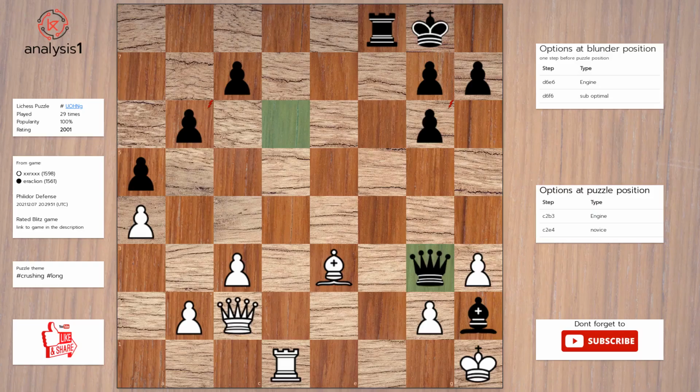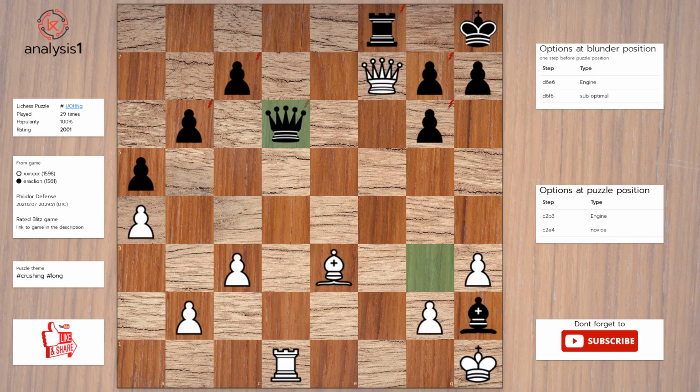Let's continue. The threats are: bishop takes pawn. Queen takes pawn. Checks in puzzle position are: queen to b3, check. Answer to this puzzle is: queen to b3, check. King to h8. Queen to f7. Queen to d6. Rook takes queen.